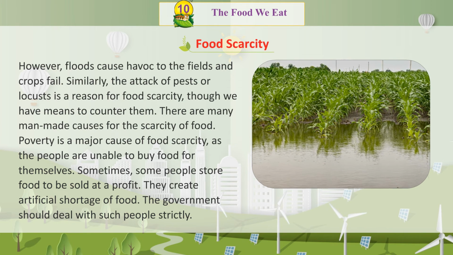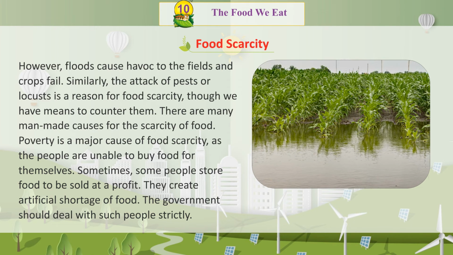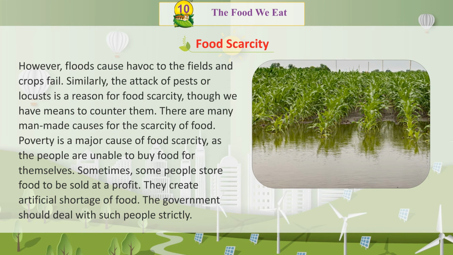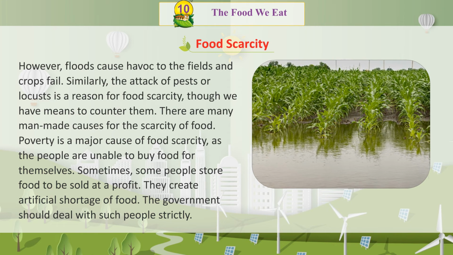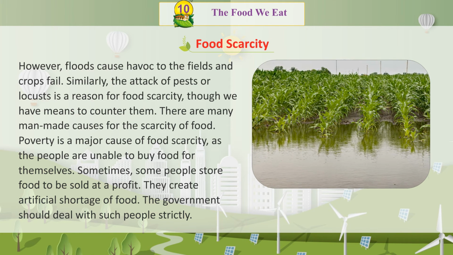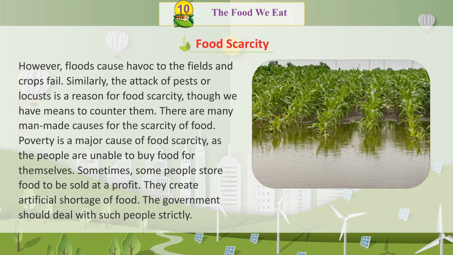There are many man-made causes for the scarcity of food. Poverty is a major cause of food scarcity as people are unable to buy food for themselves. Sometimes some people store food to be sold at a profit. They create artificial shortage of food. The government should deal with such people strictly.